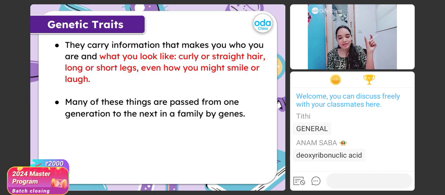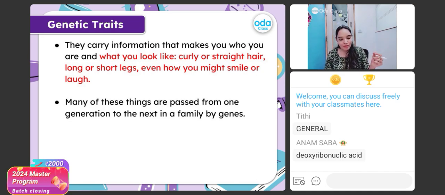So genetic refers to what? Genetic refers to genes. So traits that we have got from the parental genes, that is nothing but the genetic traits. Clear? Understood, students? Now you know what is gene. And you need to remember, bacha, genes are not only found in human beings. It is for all the living things, even in animals also, even in the plants also.